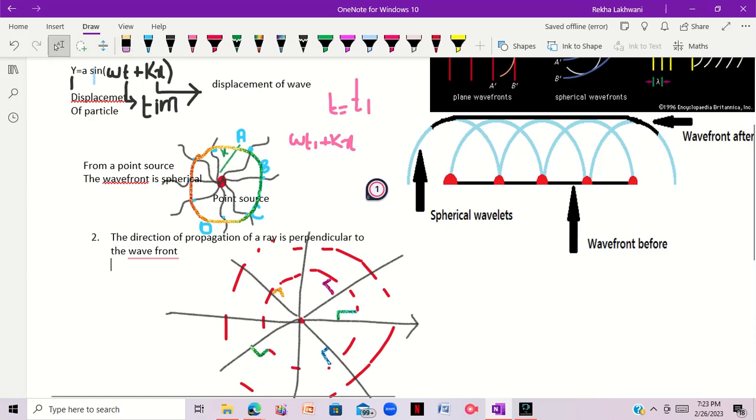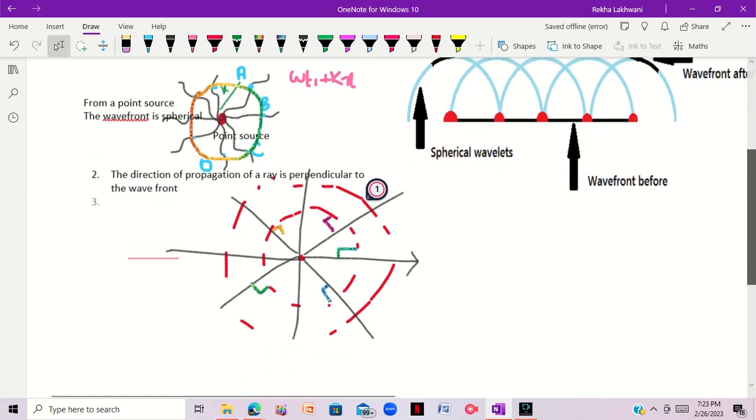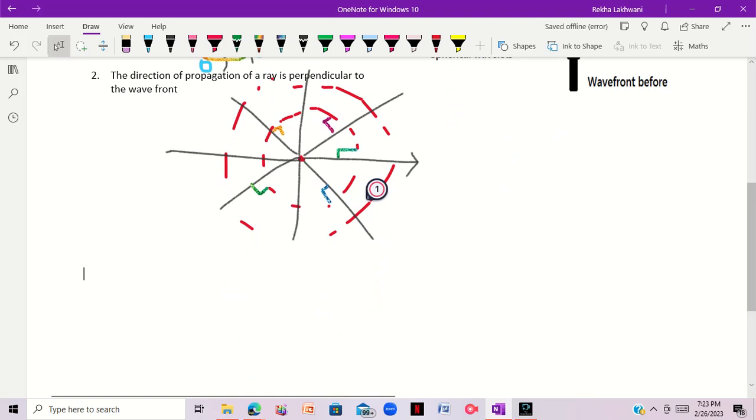right? So basically there are certain types of wave fronts too.